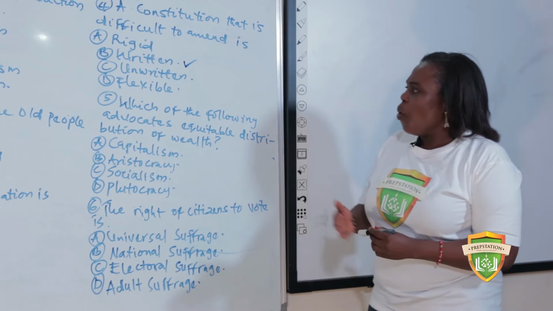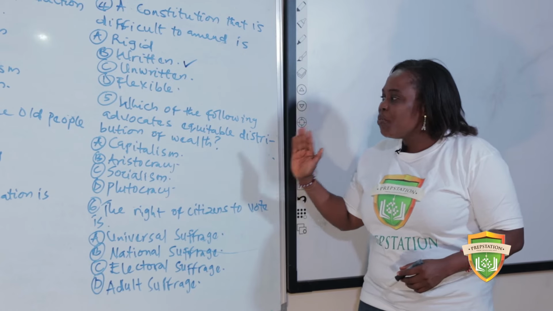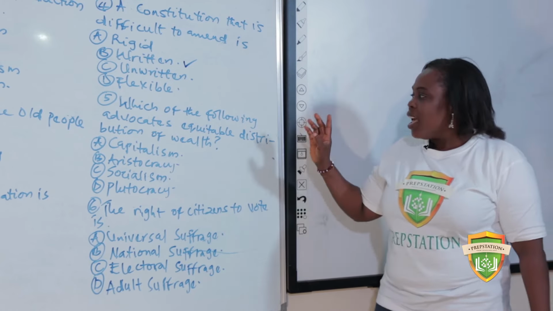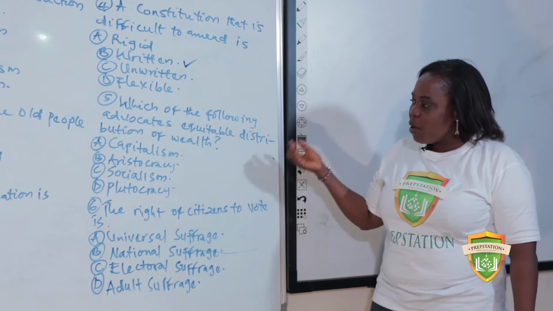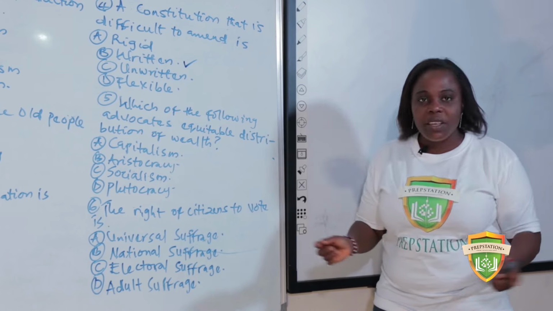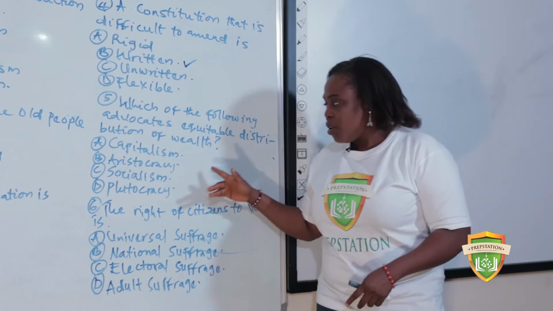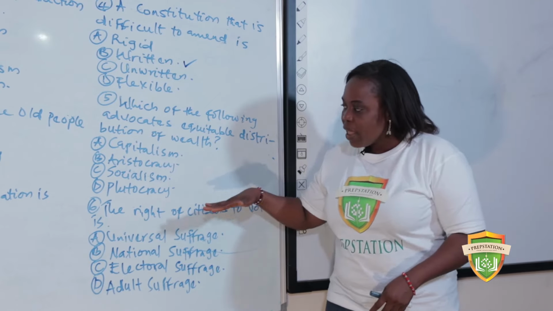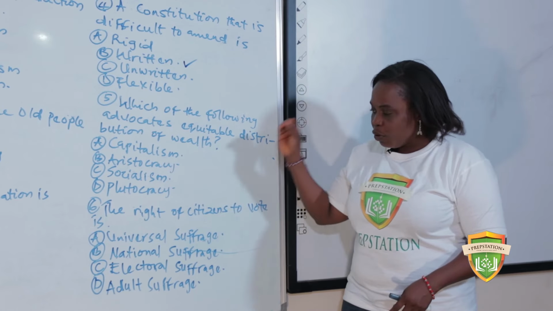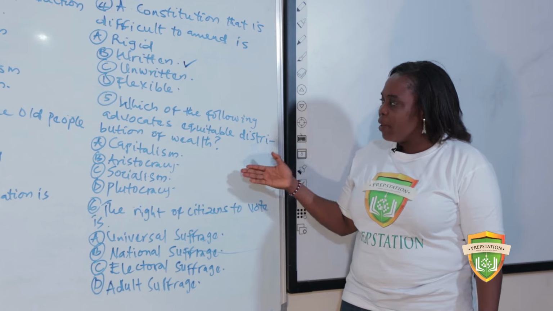Now, which of the following advocates equitable distribution of wealth? We're still looking at the basic concept of government. Now we have capitalism, aristocracy, socialism, plutocracy. You may be wondering, which of them is the answer?